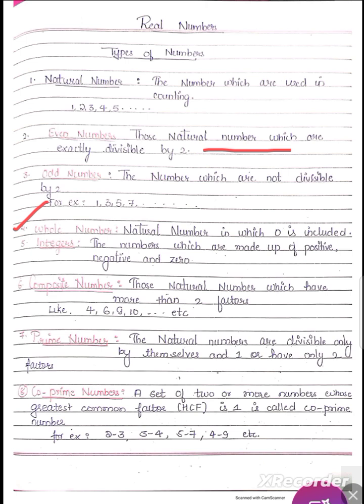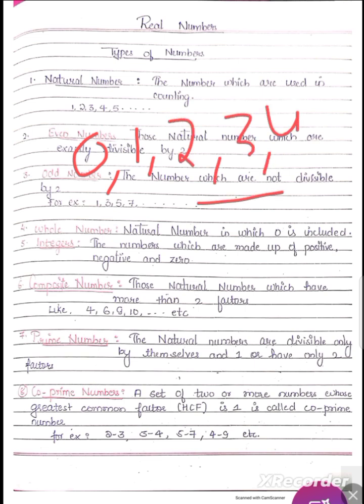The next one is whole numbers. Whole numbers are the numbers where all the natural numbers are there, but one more number is included. So whole numbers start from 0, 1, 2, 3, 4 up to infinity. So these are the whole numbers. 0 is also a whole number. 1, 2, 3, 4, 5, 6 are the natural numbers, but in the whole numbers the natural numbers are also there, and along with that there is one more number, that is 0.